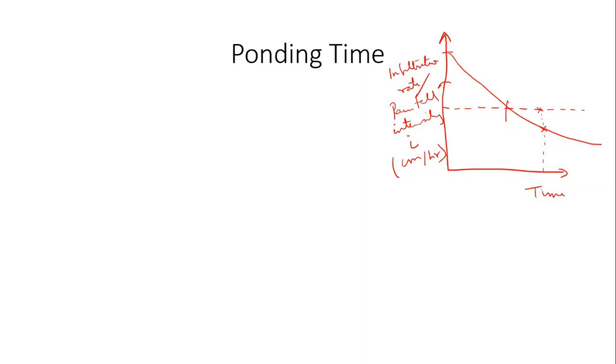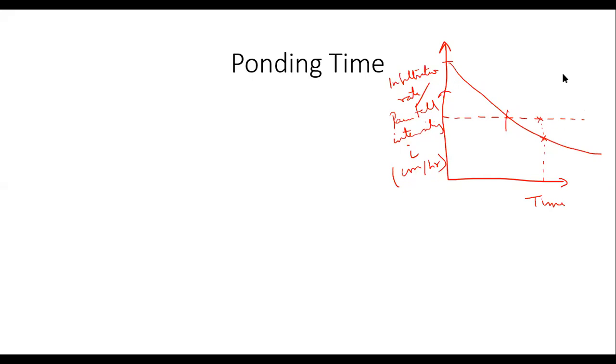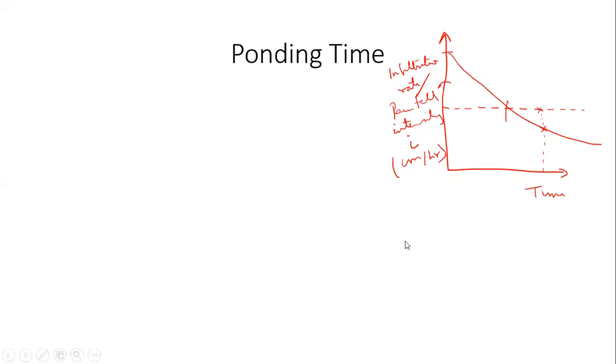So this is a physical understanding you need to develop. You need to visualize how this would behave at this point in time. So the time at which the soil's infiltration rate becomes exactly equal to the rainfall intensity is called the ponding time, right? Let me put it like this.